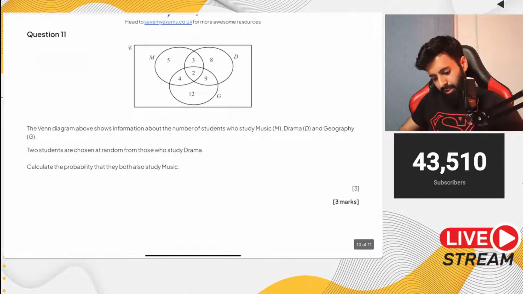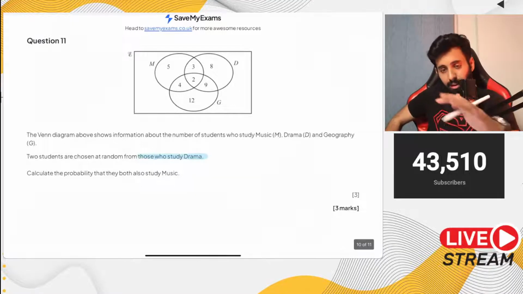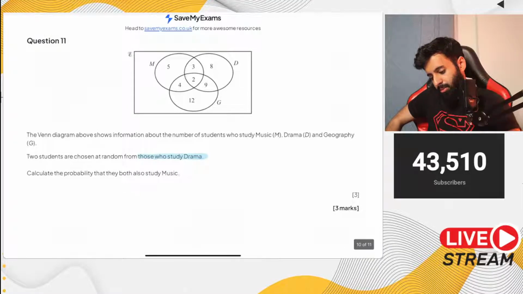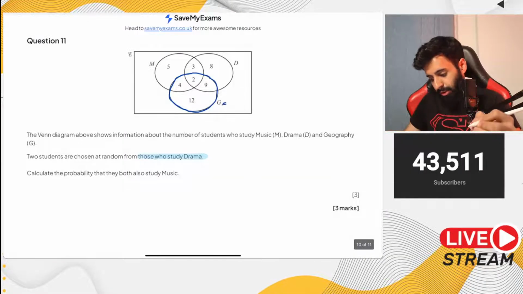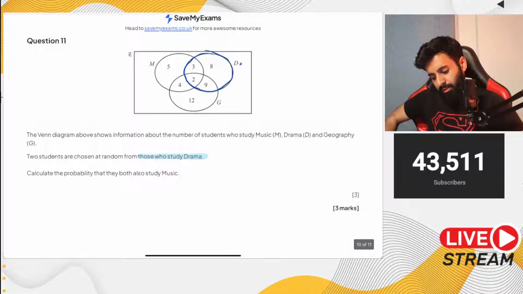Okay. So it says here the Venn diagram above shows information about the number of students who study music, drama, and geography. Okay. 2 students are chosen at random from those who study drama. Again, read the question carefully. This is conditional probability. If you're not selecting from the total, if you're selecting from a specific group, then it's conditional probability. So the students we're selecting are not from geography, but from drama, in fact. So the total will be 8 plus 2, that's 10. 10 plus 3, that's 13. 13 plus 9, that is 22.